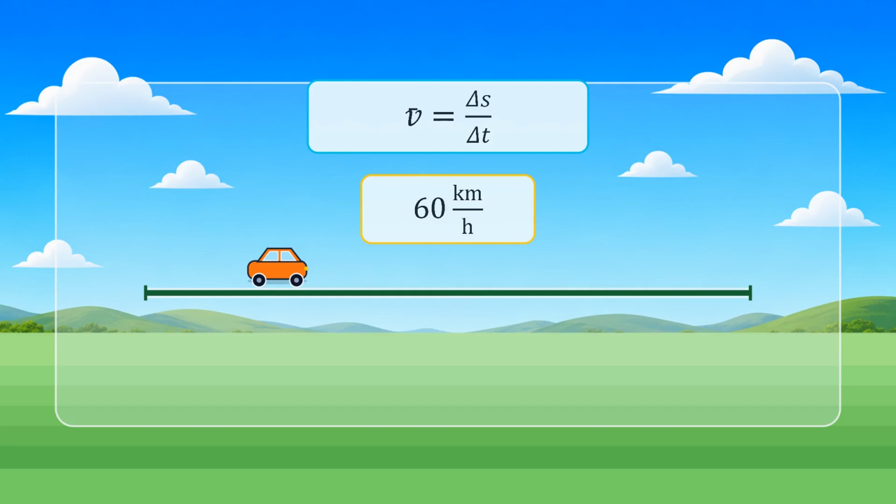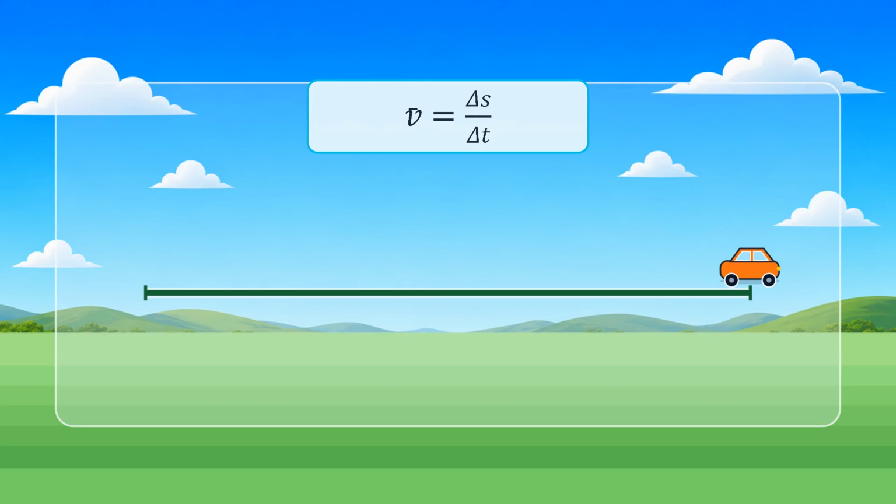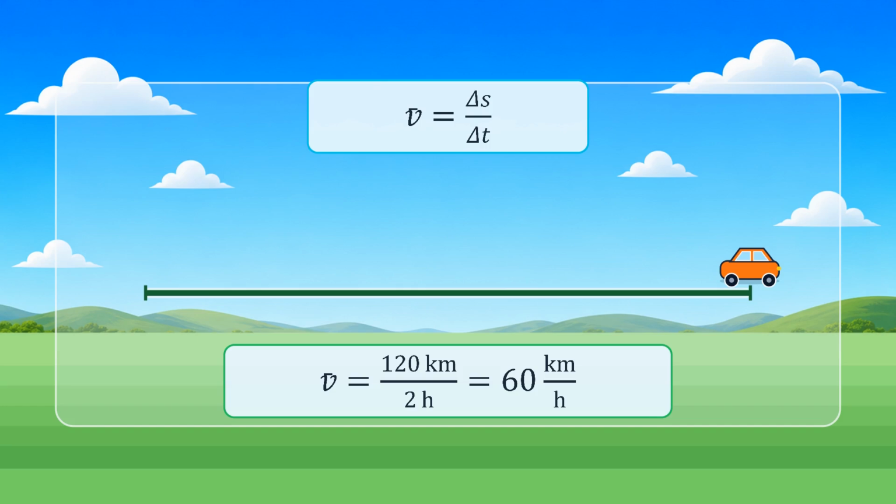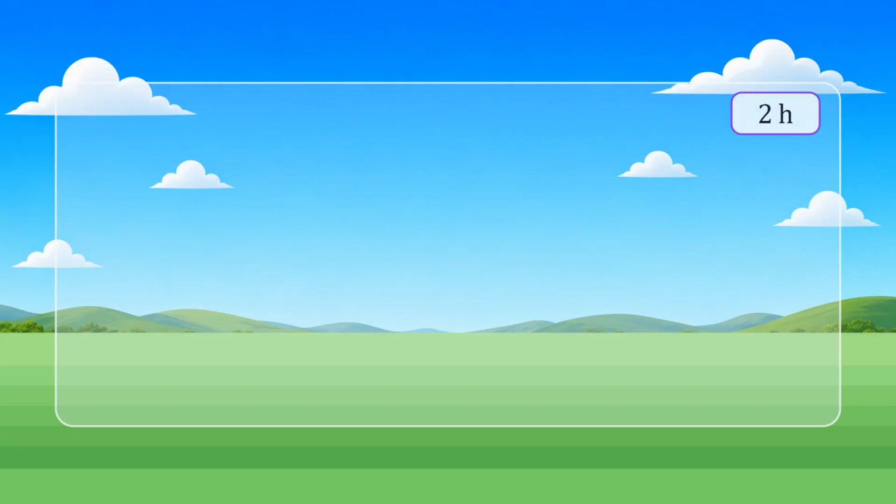Average speed does not describe every moment. It replaces the complete motion with one representative number. Imagine a journey of 120 kilometers that lasts 2 hours. The average speed is 120 kilometers divided by 2 hours, which equals 60 kilometers per hour. There are many ways to produce that same average.